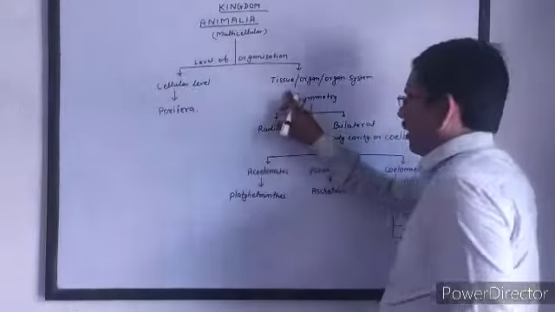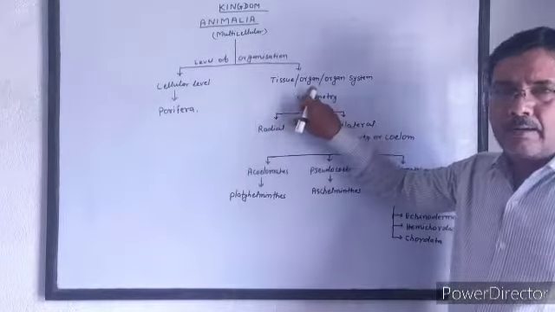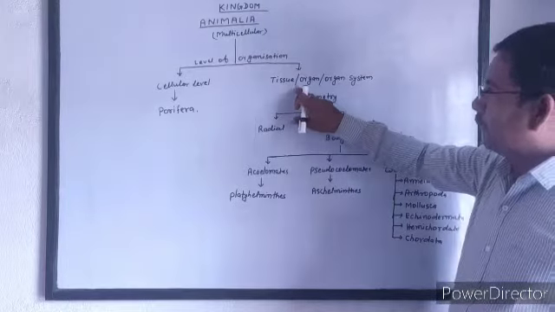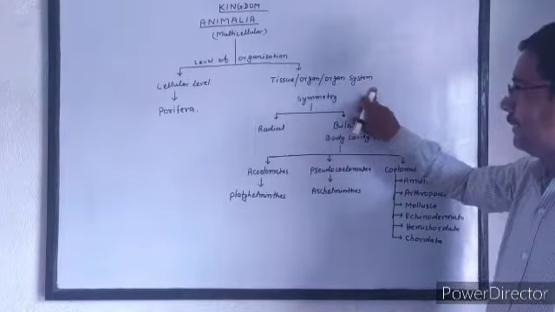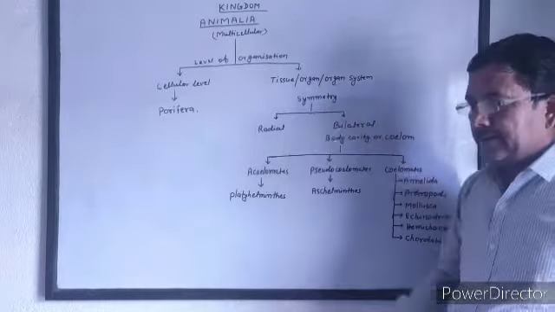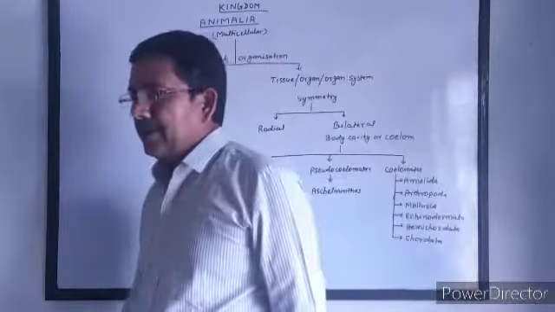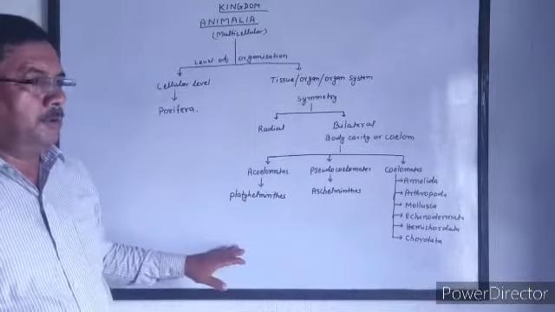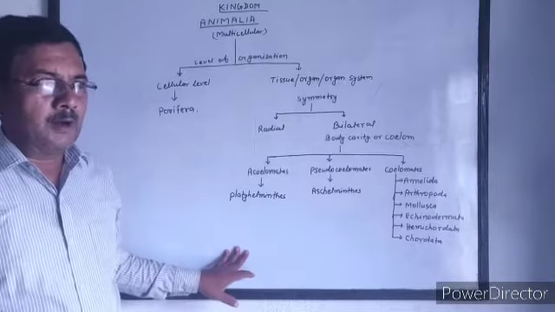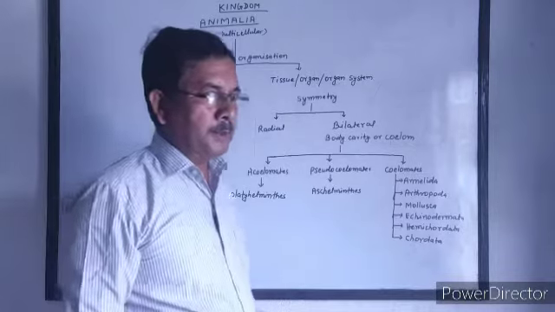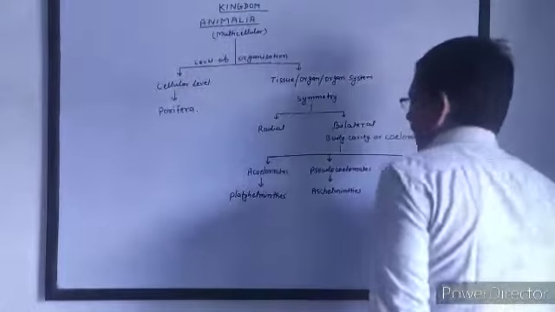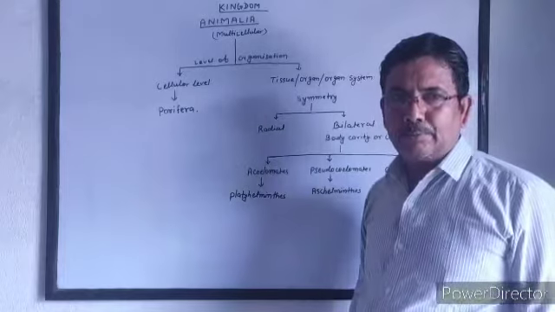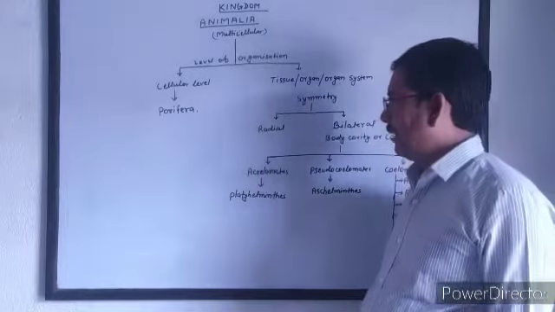Now, tissue or organ or organ system level of organization. This group is further classified on the basis of symmetry. Symmetry is a line through which the body can be divided into two equal halves or mirror images of each other, and the line through which the body can be divided into two parts is called line of symmetry.